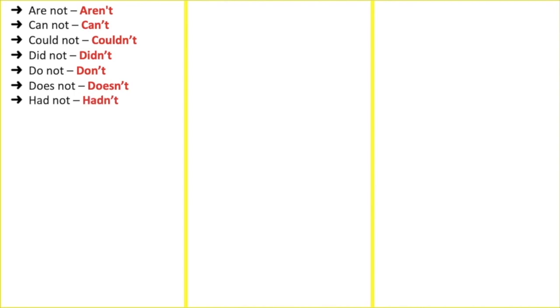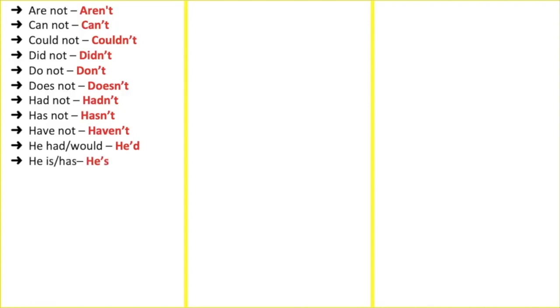Had not, hadn't. Has not, hasn't. Have not, haven't. He had or would, he'd. He is or he has, he's. He will, he'll.